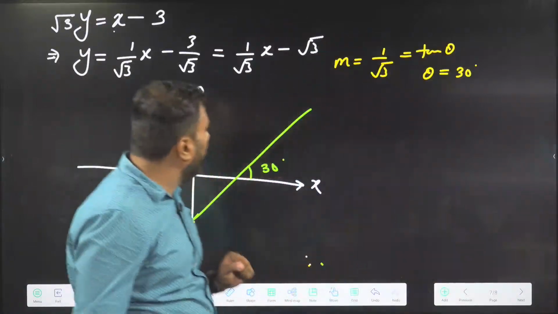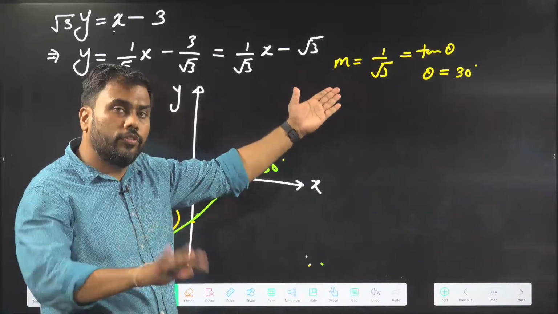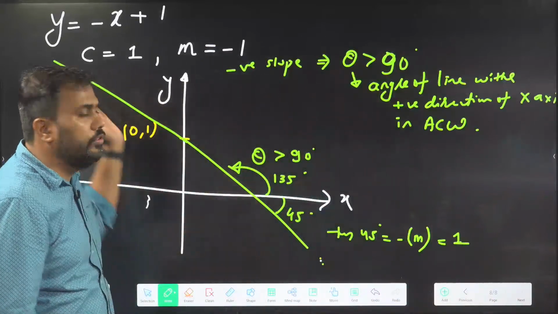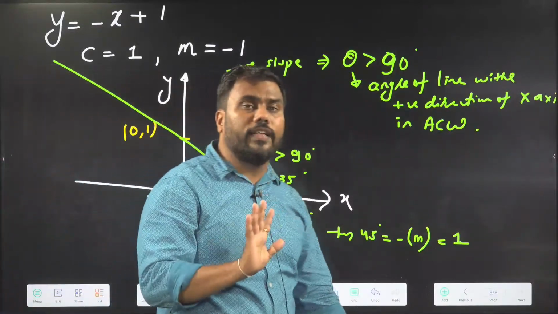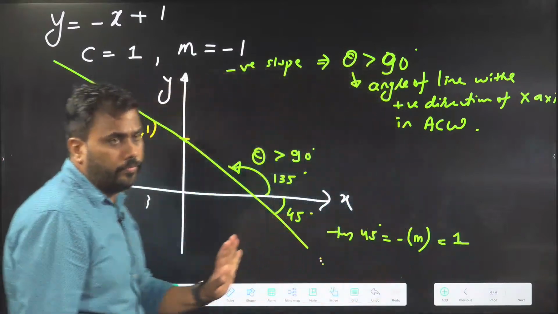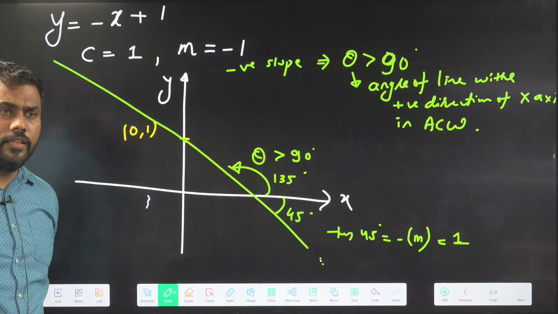In the third example, c is positive, slope is negative. And in the fourth example, I have reversed it. Here c is negative, m is positive. So I have taken all 4 examples of possible equations of a straight line. Is this clear? And if they give you an equation, you can draw the graph.